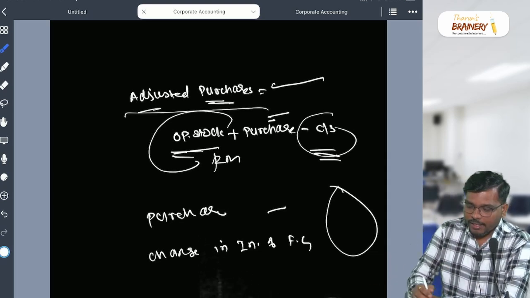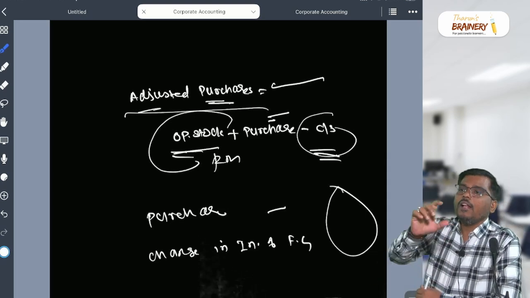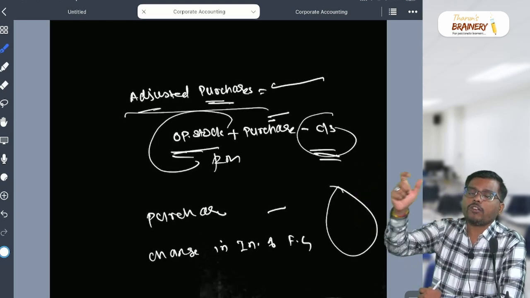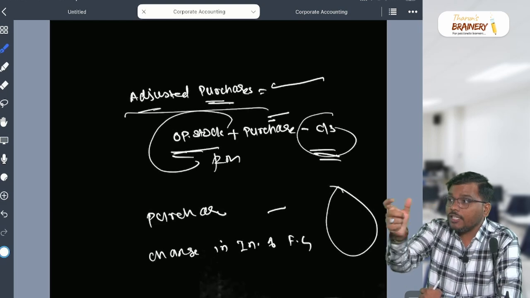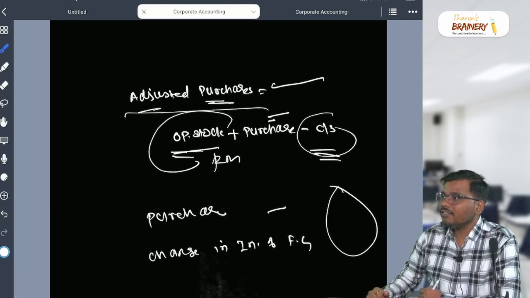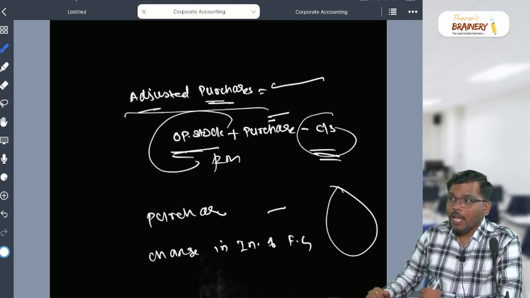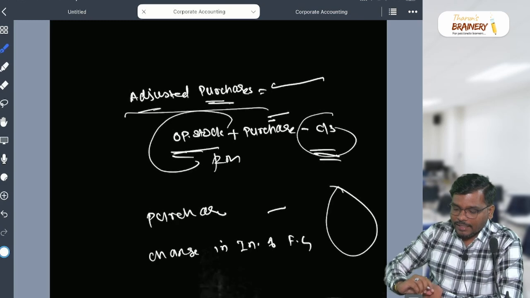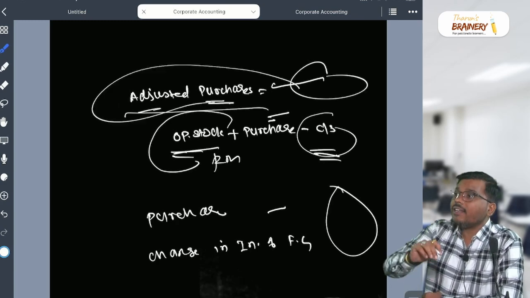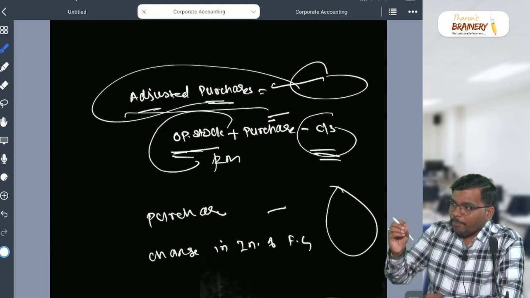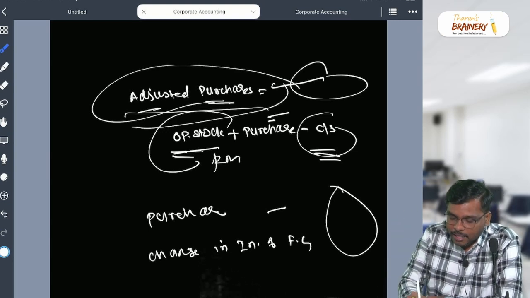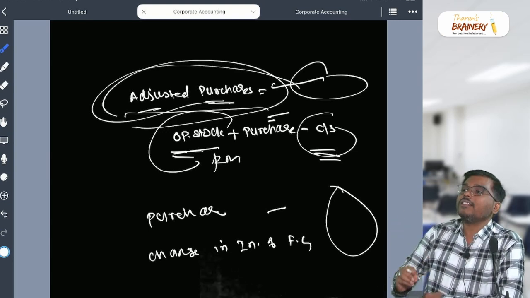Can we write it in the purchases? See, we have the format. What is the expenses format? Cost of material consumed, purchases of stock in trade, change in inventory of finished goods. Correct? Your purchases, now in that, can I write this adjusted purchases directly? In the purchases, can you write adjusted purchases as it is? Yes or no?